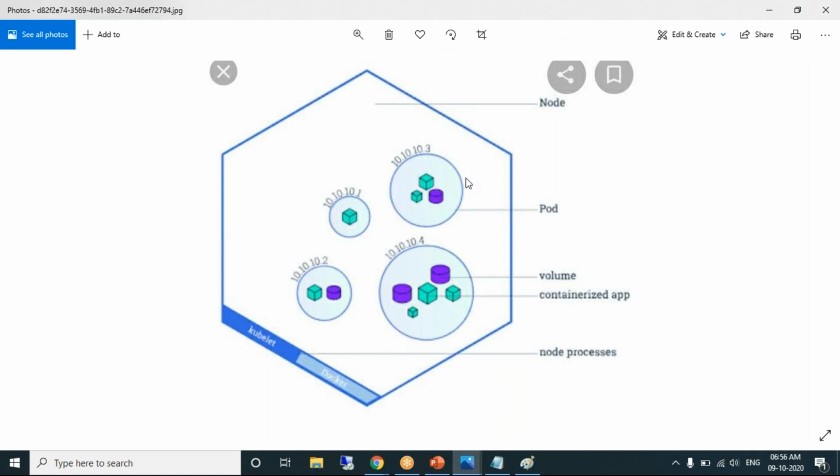This is a node. Node contains pods. We can have multiple pods. Pods can contain containers. One pod can have multiple containers. Easy way of representation. Okay.